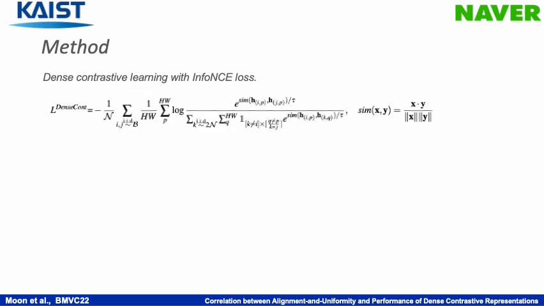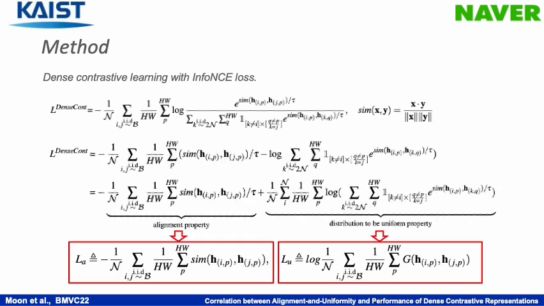In order to analyze the behavior of dense features in contrastive learning, we first formalized the dense contrastive objective, a natural extension of instance level contrastive learning to the dense level. Following the principle of instance level contrastive learning, we assume that all dense features in a single image are IID. Dense contrastive loss can be defined as follows. This equation also can be rewritten as follows by applying logarithmic rules, where we again observe that it consists of alignment and uniformity objectives.